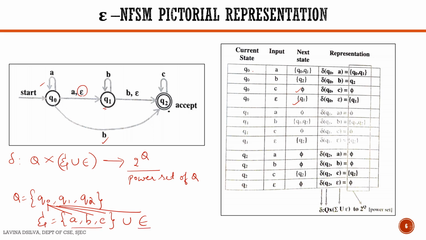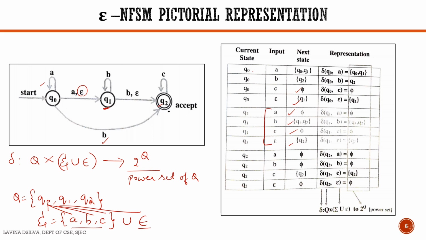Next we take Q1 state. Q1 state on receiving A, there is no transition defined, therefore it is phi. Q1 state on receiving B can go to 2 states, Q2 state or can remain in Q1 state. Q1 state on receiving a C, it does not have any transition which is defined, so it is phi. Q1 state on epsilon goes to Q2 state. We are done with the 4 transitions for Q1.